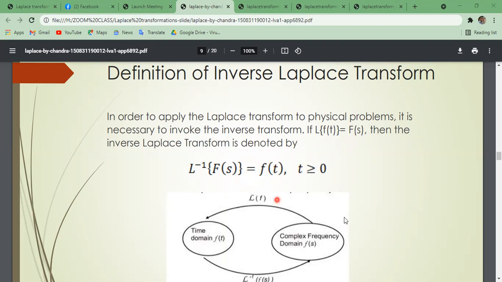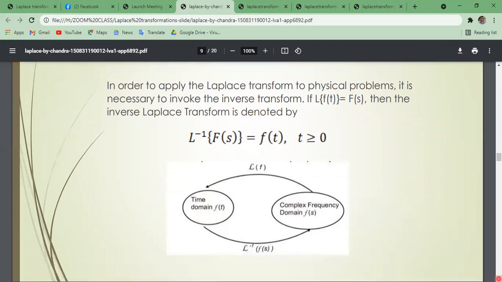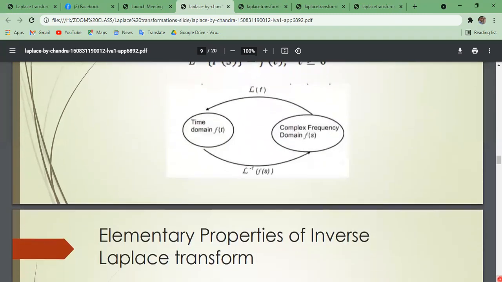Okay, graphically we can show this: this is the time domain and this is the complex frequency domain F(s). So the Laplace transformation of f(t) will be this F(s). Similarly, the inverse Laplace transformation of F(s) will be this. This is the opposite of Laplace transformation. The Laplace transformation of f(t) will be this and the inverse will be like this.